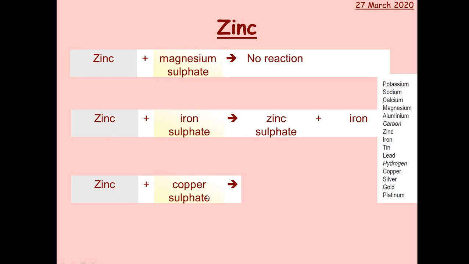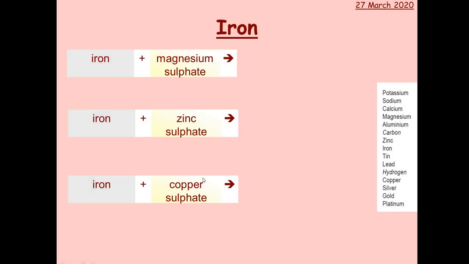And then zinc plus copper sulphate, copper is there, zinc is there, so it's a lot more reactive, so you'd get zinc sulphate plus copper. And then iron plus magnesium sulphate, iron is there, magnesium's there, so magnesium is more reactive than iron, so nothing would happen. Iron plus zinc sulphate, well iron is less reactive than zinc, so nothing would happen.